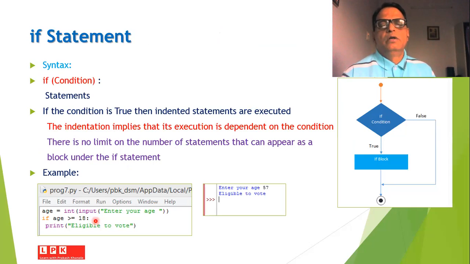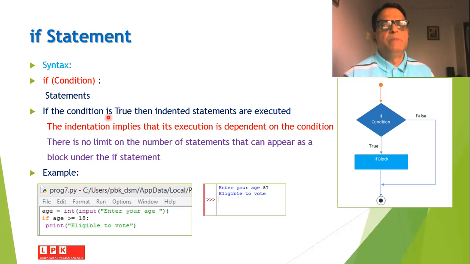So let us discuss the if statement in the Python programming language. This statement is written in this fashion. Initially, we write the keyword if, and then we write some condition. Followed by the condition, we put a colon, and then we write the statements.